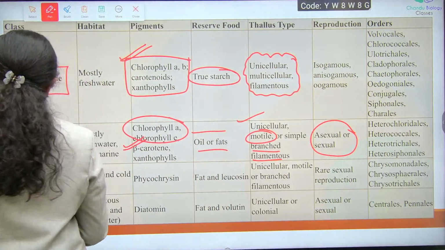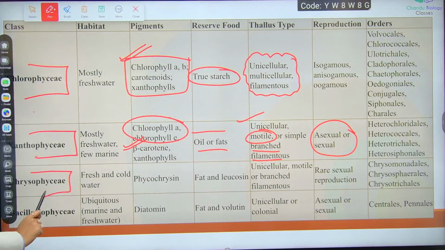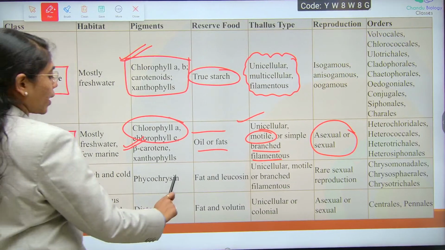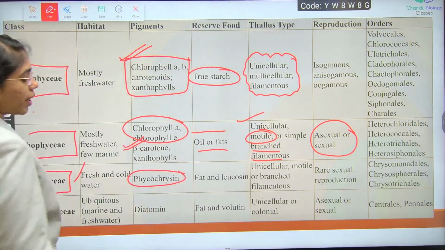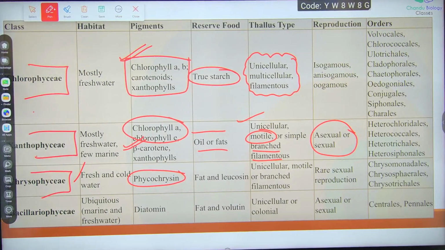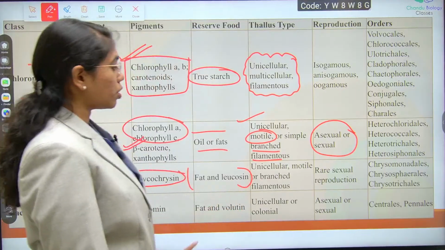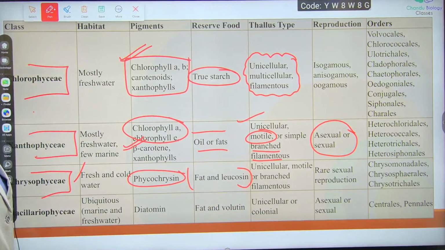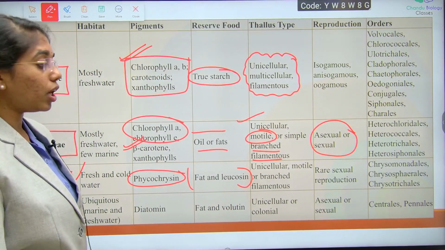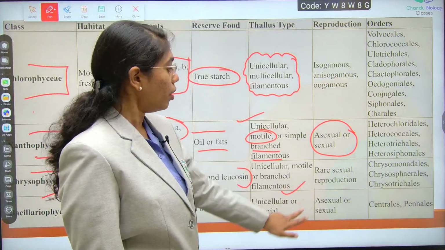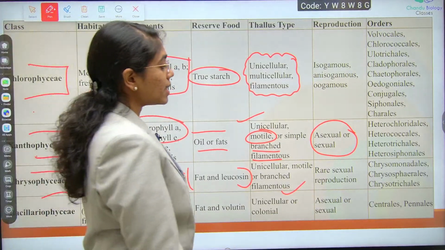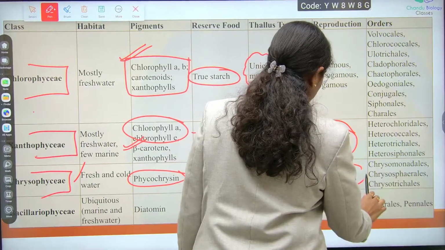Next is Chrysophyceae. They are both fresh and cold water type. Pigmentation is phycochrysin. Reserve food material is fat and leucosin. Thallus type is unicellular, motile or branched filamentous. Reproduction is rare sexual reproduction. Fine, right?